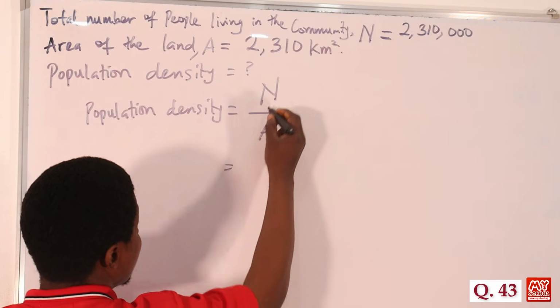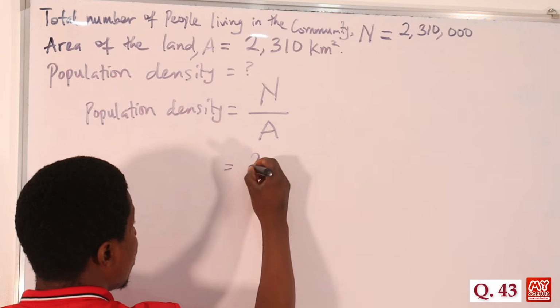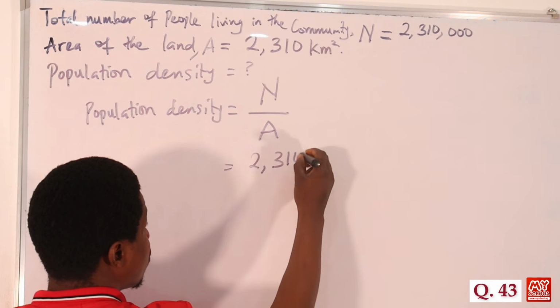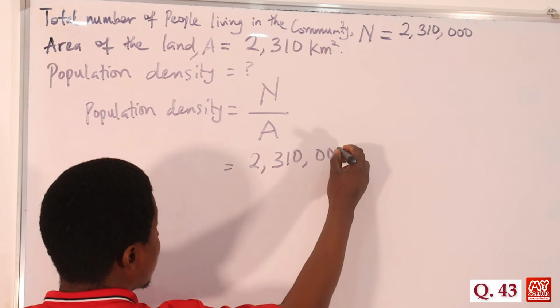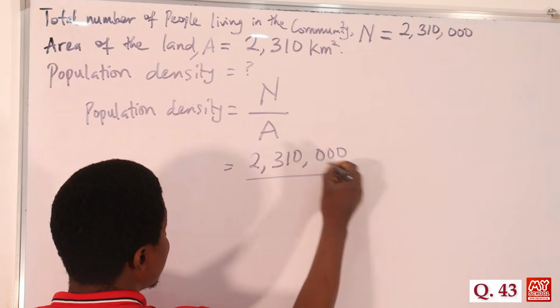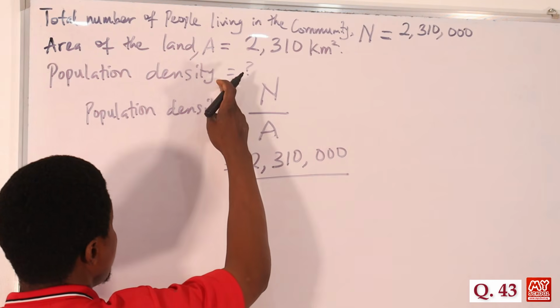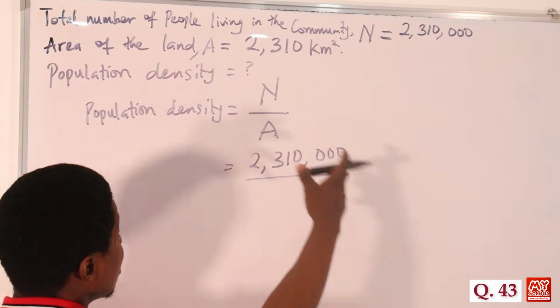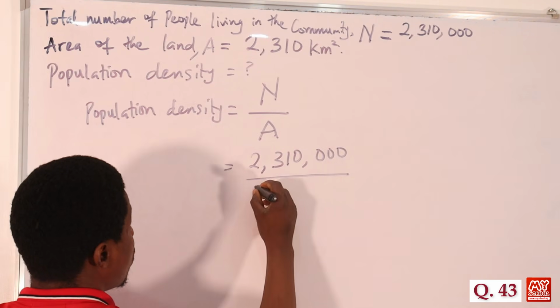So we just have the total number, 2,310,000, divided by the area of the land. Of course, it could be in miles, it could be in meters squared, it could be in centimeters squared, but this was given in kilometers squared.